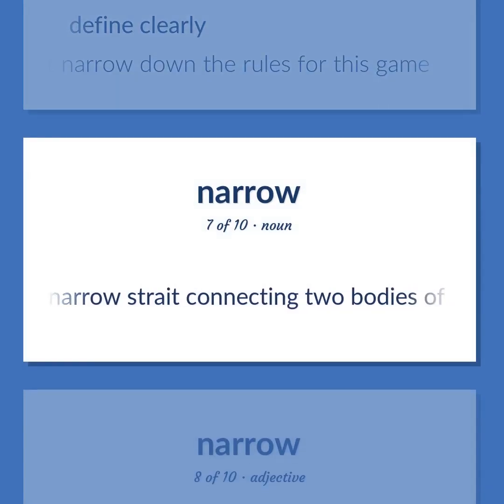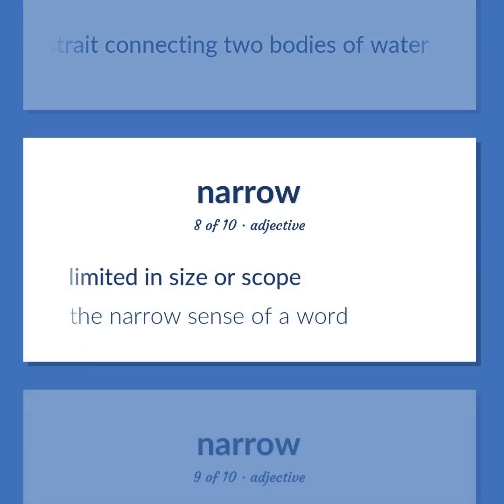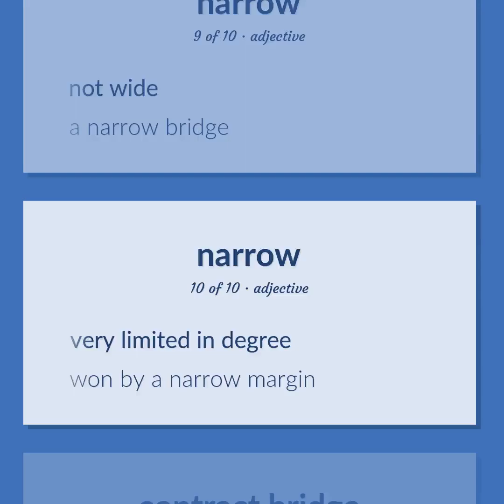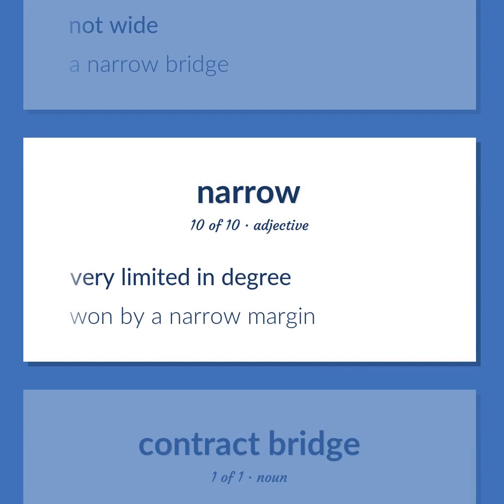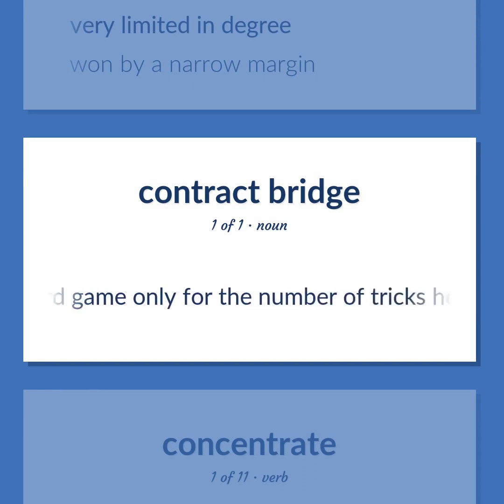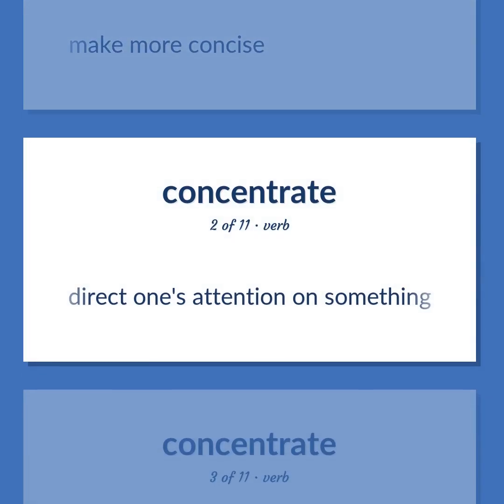A narrow strait connecting two bodies of water. Limited in size or scope. The narrow sense of a word. Not wide. A narrow bridge. Very limited in degree. Won by a narrow margin. A variety of bridge in which the bidder receives points toward game only for the number of tricks he bid. Make more concise. Direct one's attention on something.